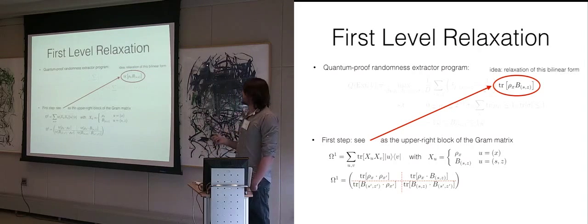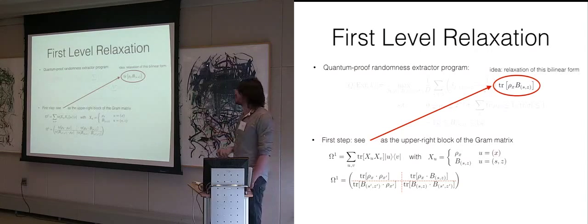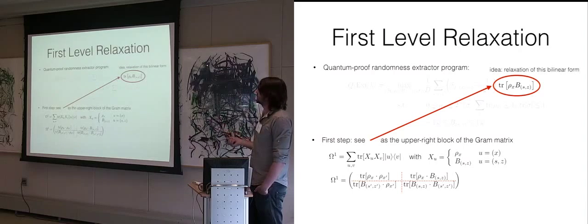Now the point is that this matrix, well, it's a Gram matrix, which means that it's a positive semi-definite matrix. Now the idea is just, instead of maximizing over all Hilbert spaces and operators on these Hilbert spaces, we just optimize over positive matrices of this form. So we just replace this optimization by an optimization over all matrices omega 1, I mean, all positive matrices. And of course, it's a relaxation then, because for any possible choice, we can define a matrix that is positive.